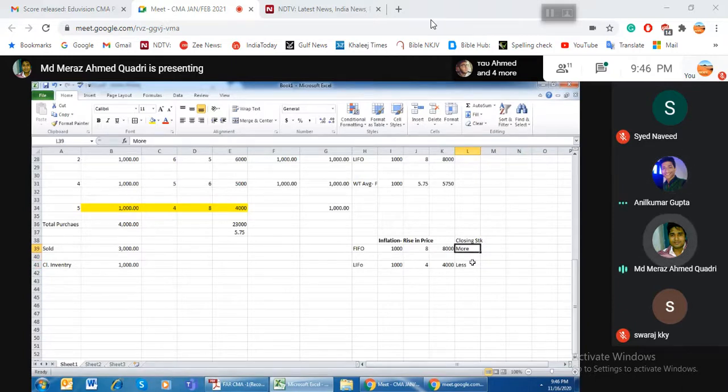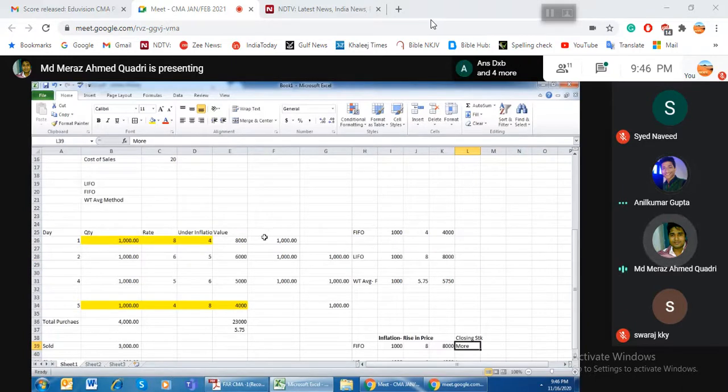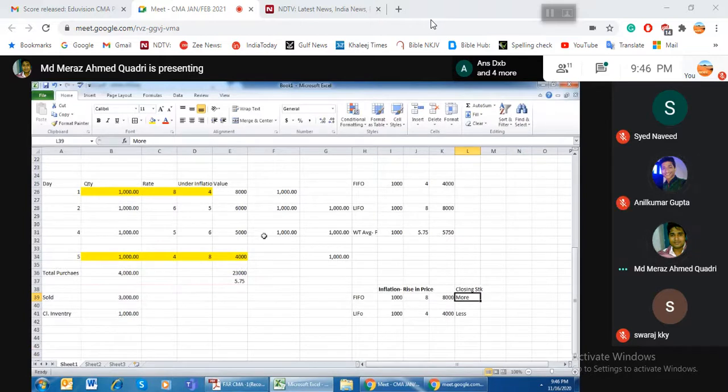We wanted to validate whether this line is correct or not. So how will we calculate? Let's say the sale price is 10 rupees. So let's have an example of a sell price of 10 rupees.